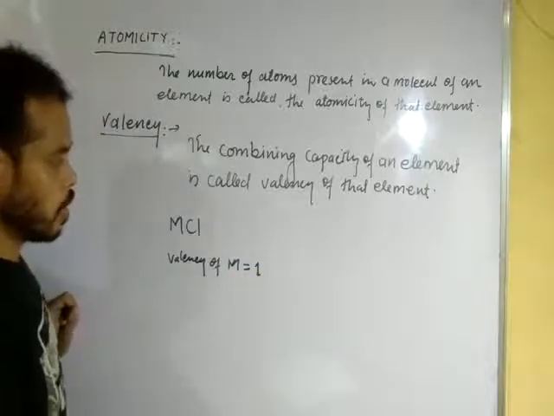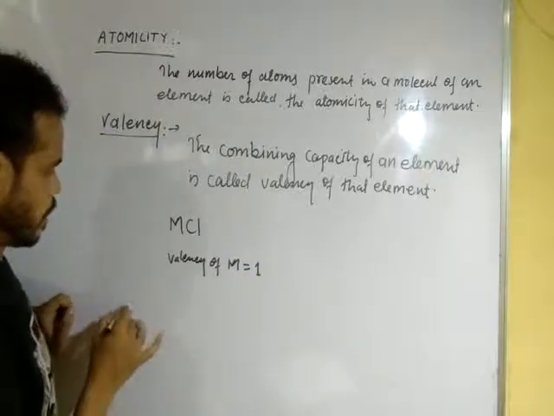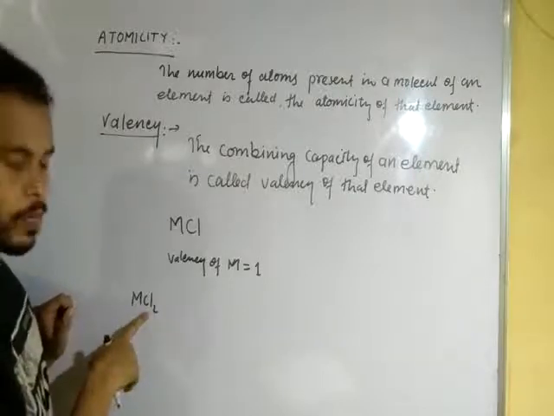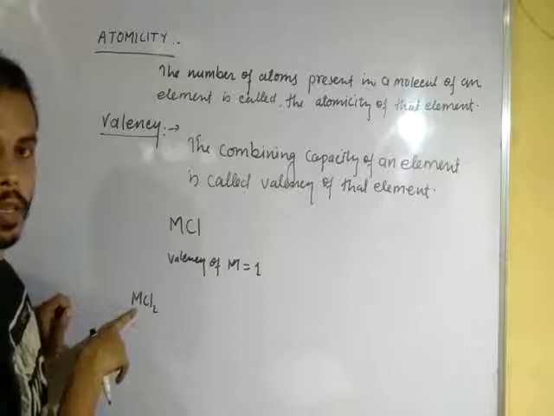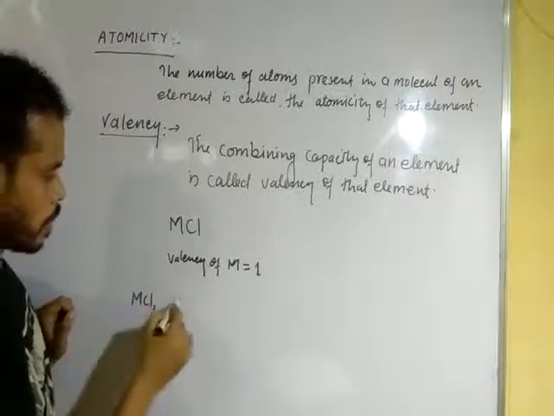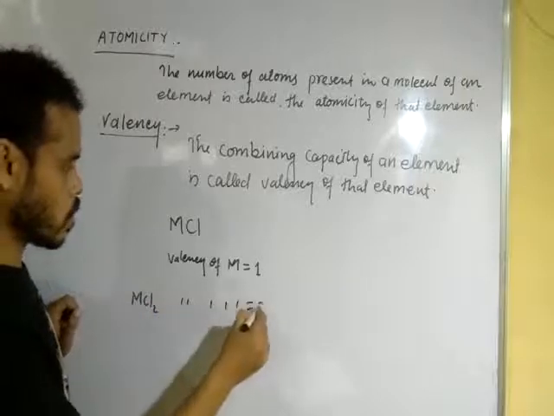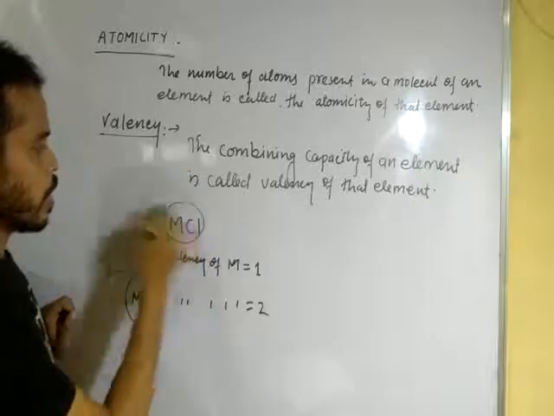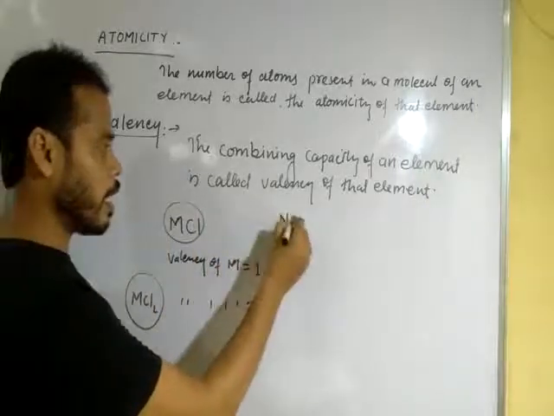Next, when we write MCl2, that means two chlorine atoms are combined with element M, so the valency of M in this case is equal to 2. See examples here.